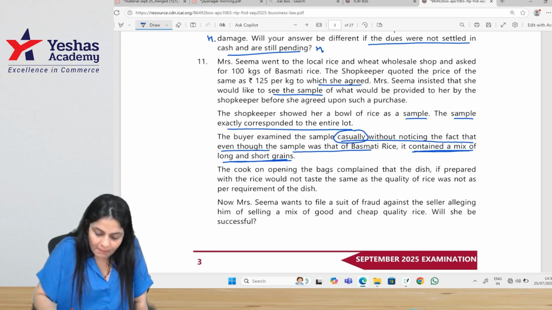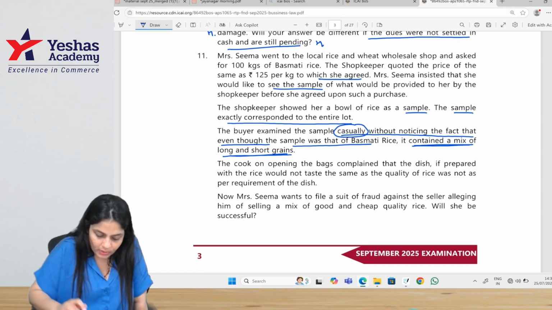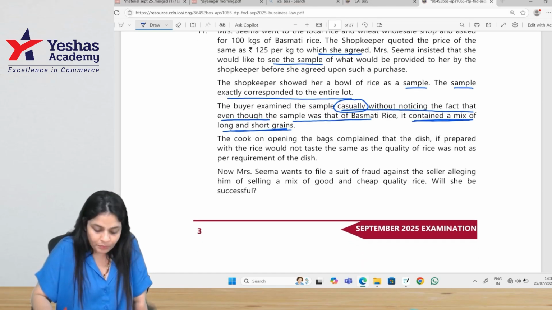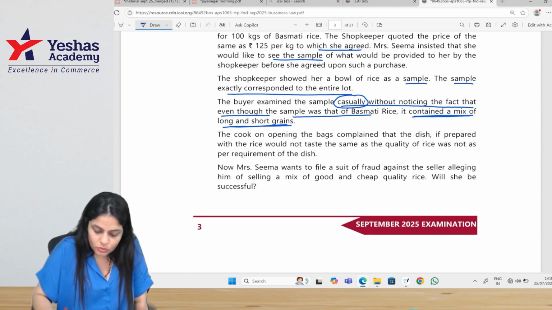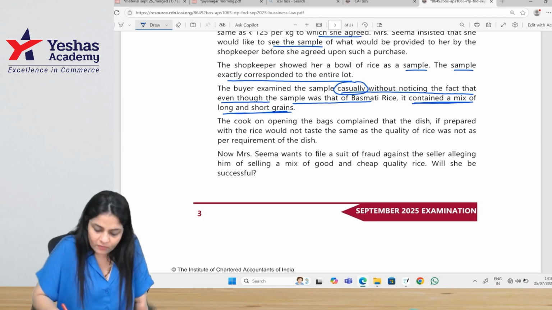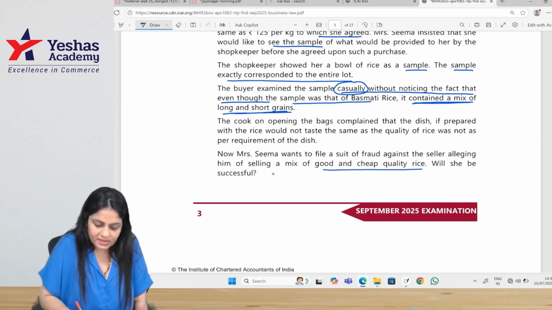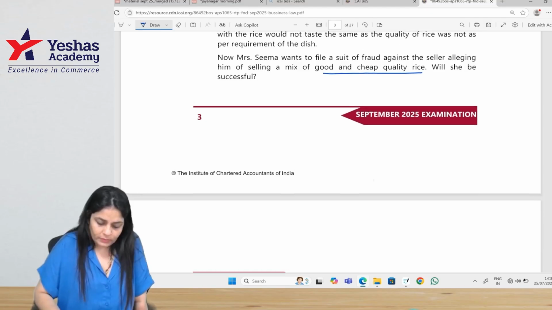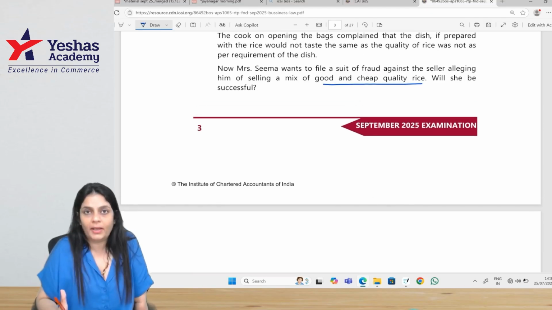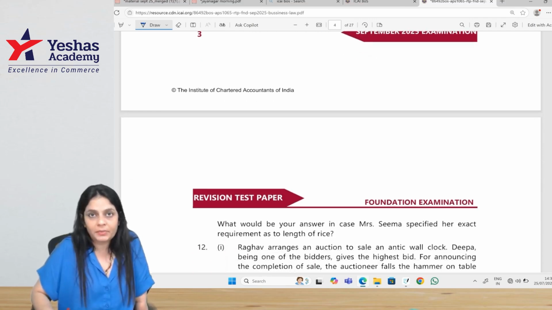The cook, on opening the bag, complained that the dish, if prepared with the rice, would not taste the same as the quality of rice was not as per the requirement. Now, Mrs. Seema wants to file a suit of fraud against the seller, alleging him of selling a mix of good and cheap quality rice. Will she be successful? Now, here there can be a doubt whether I should write as per caveat emptor or should I write as per sample, sale by sample.